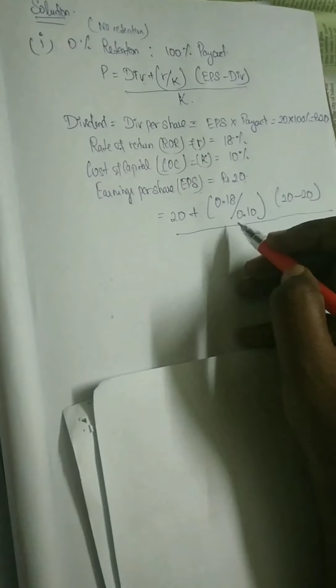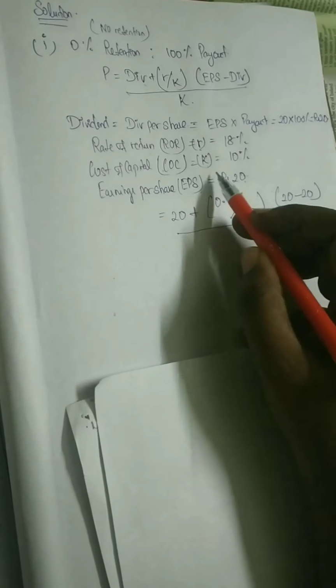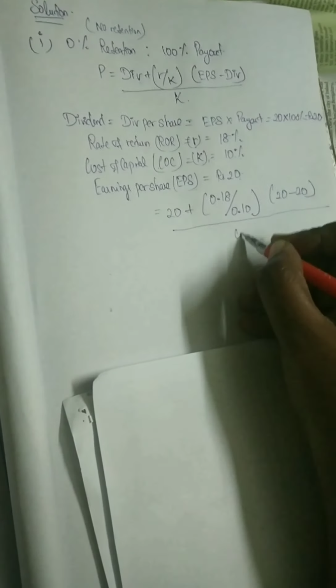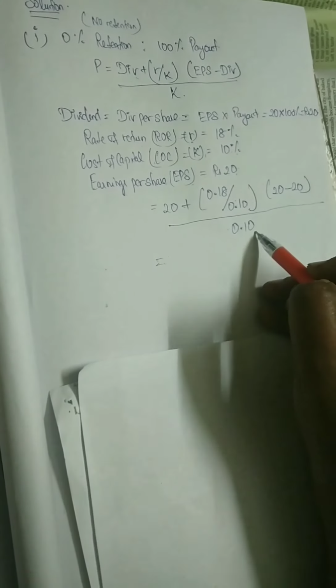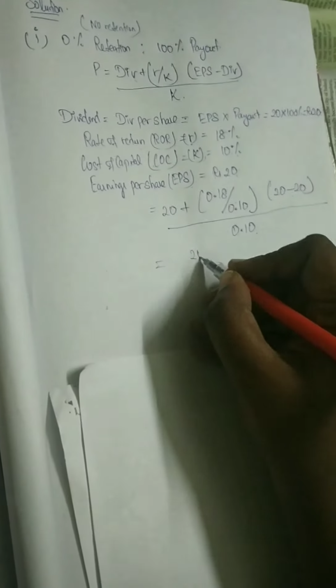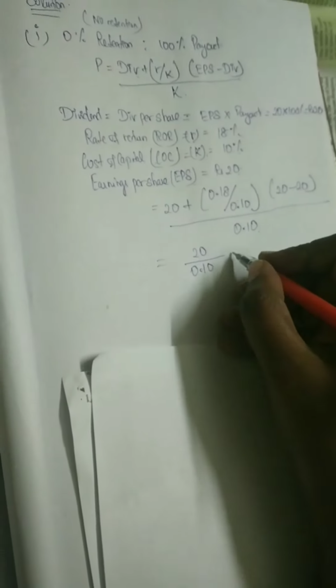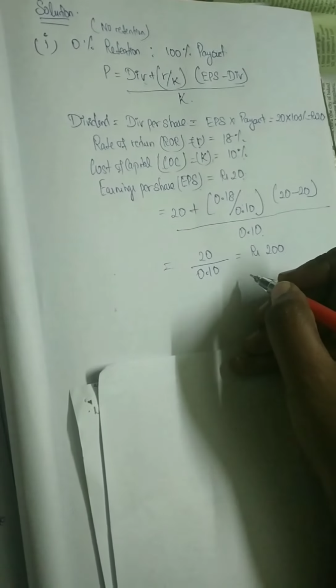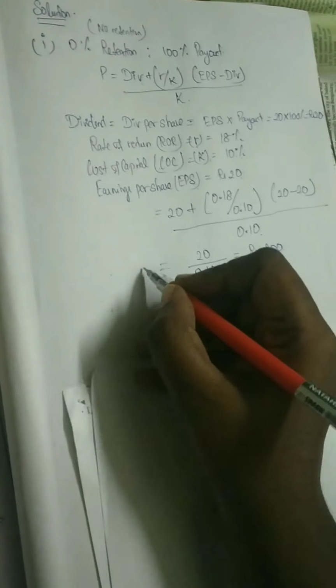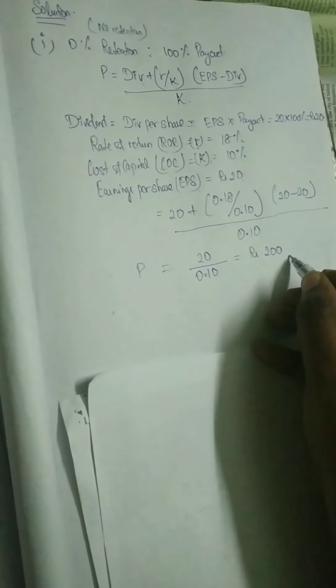The whole divided by K, which is 10%, again 0.10. So first you have to multiply these two and then add, and then you have to divide by K. So you get 20 divided by 0.10, which gives you rupees 200. So P is equal to rupees 200.